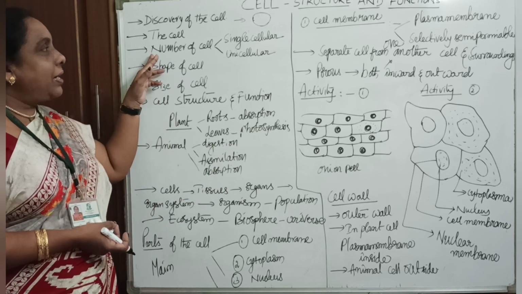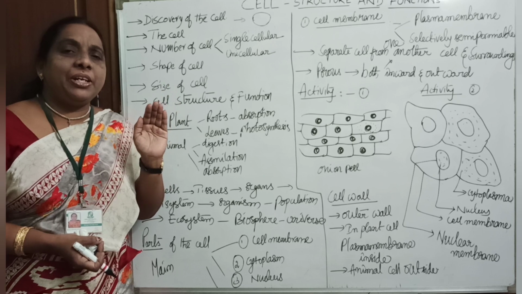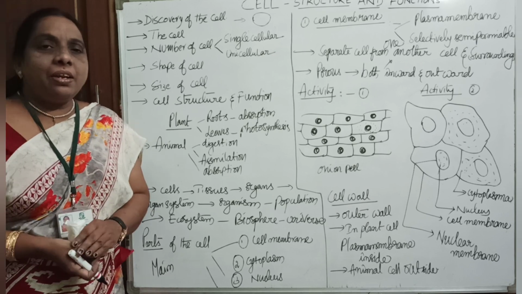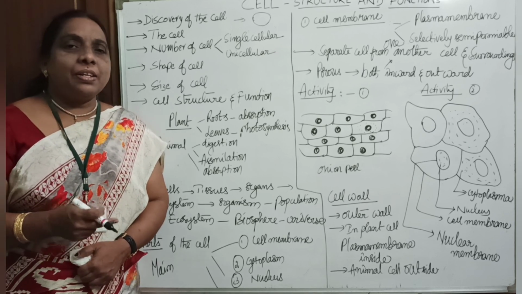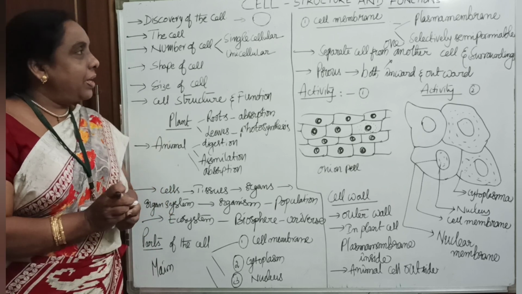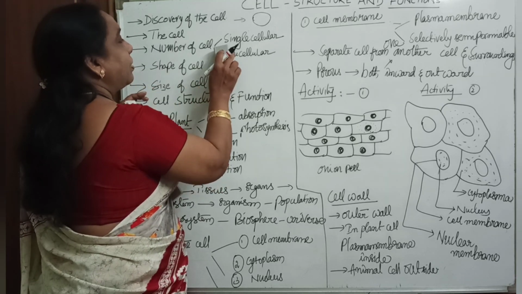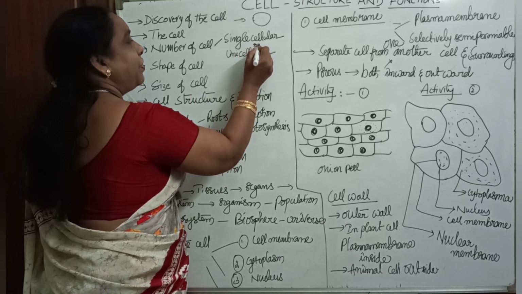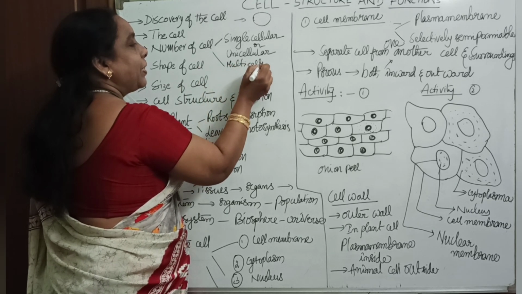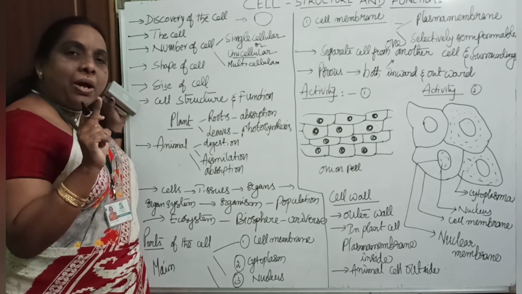Okay, and what about the number of cells? The number of cells differs from organism to organism. Based on the number of cells, living organisms are classified into two groups. The first is single cellular organisms, which we can also call unicellular organisms. The second type is multicellular organisms. What is the meaning of unicellular? The organism lives with only one cell.